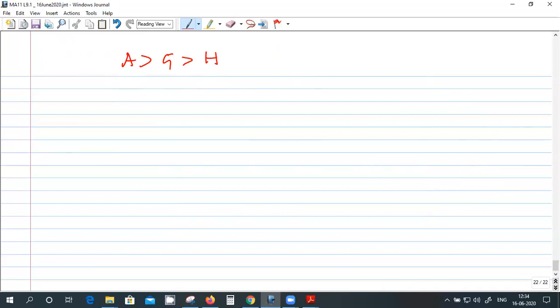Similarly, I can introduce n harmonic means between two numbers. A and B are two numbers. In between, I'll introduce n harmonic means H1, H2, and so on up to Hn. So this means that 1 by A, 1 by H1, 1 by H2, and so on up to 1 by Hn, and 1 by B are in AP. Always convert a harmonic progression into an arithmetic progression. That is easy to handle.